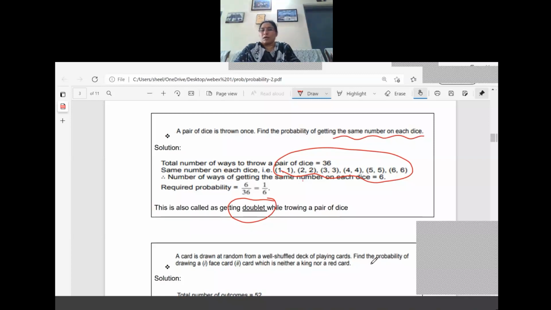So this is also called getting a doublet while throwing a pair of dice. So 6 are favoring. What is the answer? 6 by 36, right? So this is also one of the important questions.